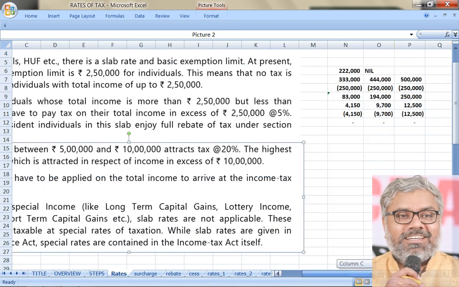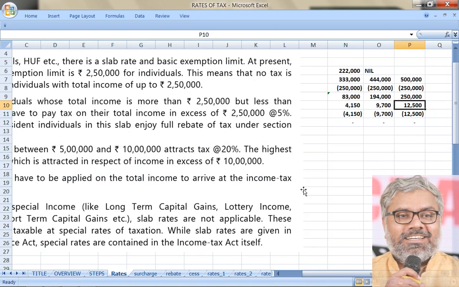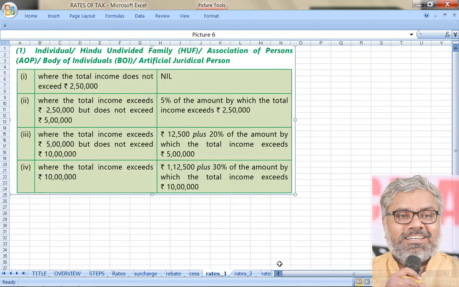Already there is an earlier slab of 2,50,000 to 5 lakhs. And what is the tax on that? That is 12,500. So how can this be calculated in an easy manner? This is how it is easily calculated. Where the total income exceeds 5 lakhs but does not exceed 10 lakhs, basically you start with 12,500. What is this 12,500? That is the 5% of the difference between 5 lakhs and 2,50,000, which is already a standard amount.